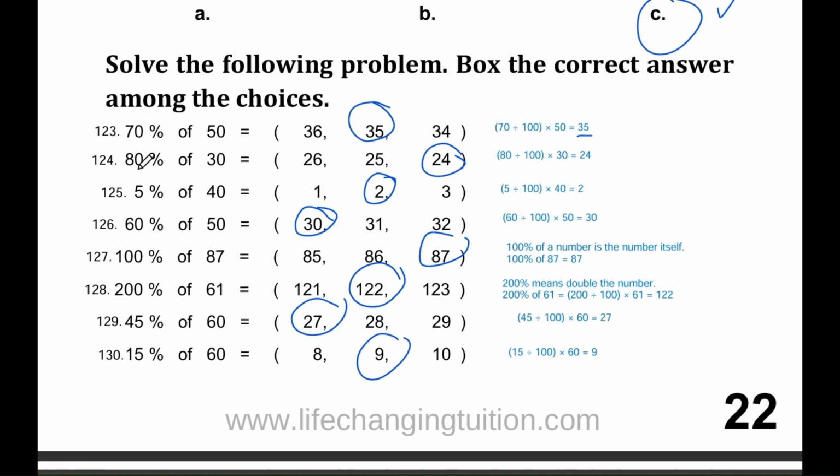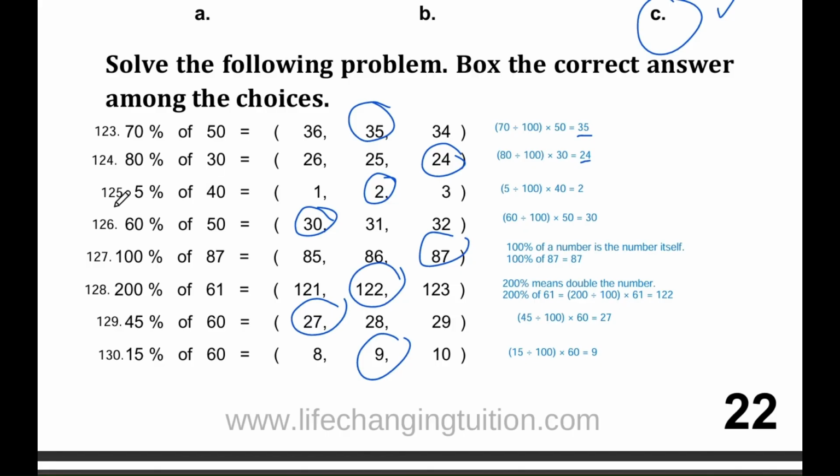Question number 124, 80% of 30 equals. The options are 26, 25, and 24. The correct answer is 24. Let's use the same method. 80 divided by 100 is 0.8. Then 0.8 times 30 equals 24.